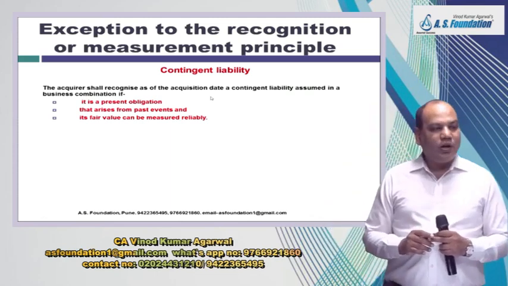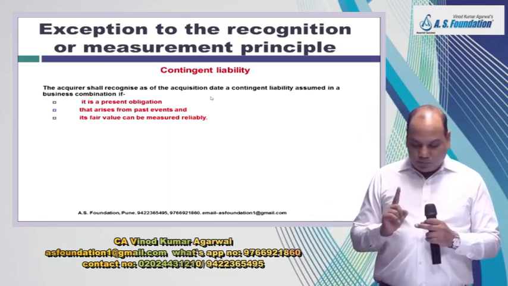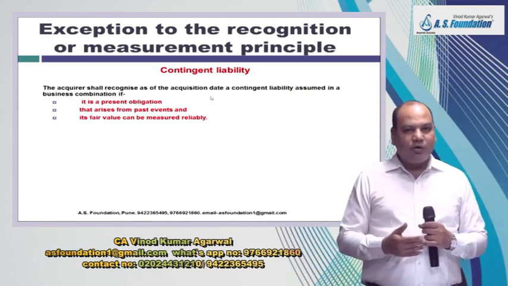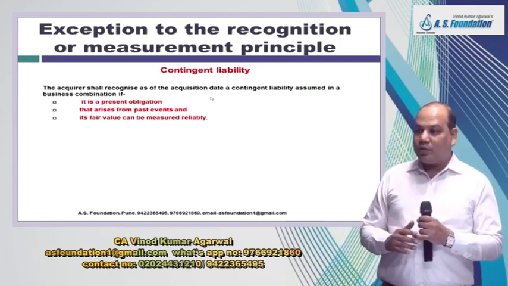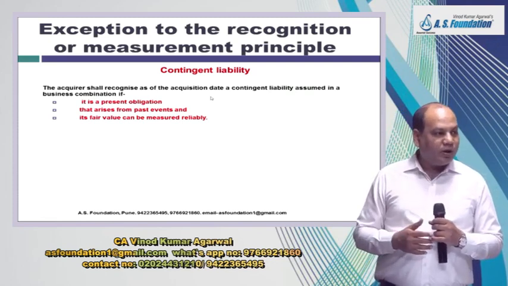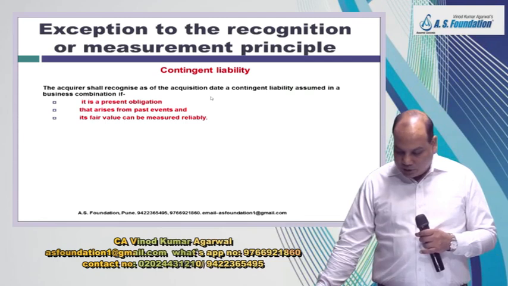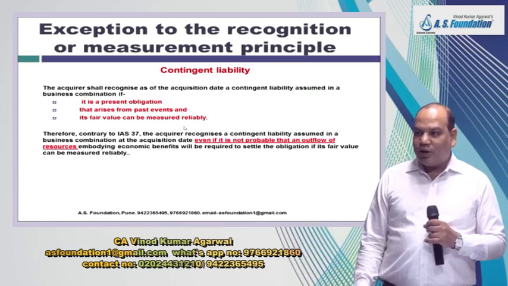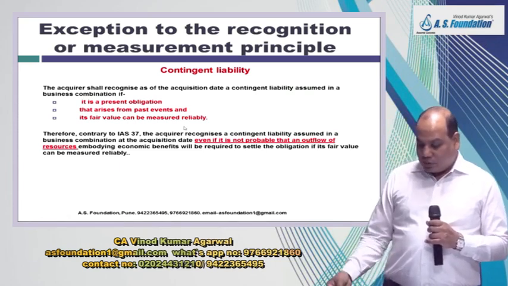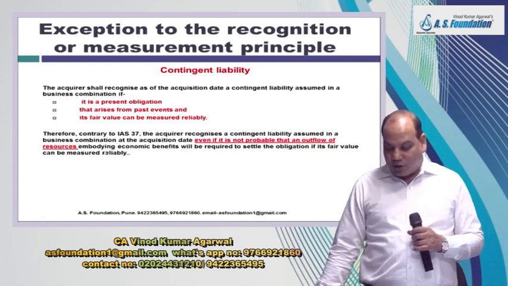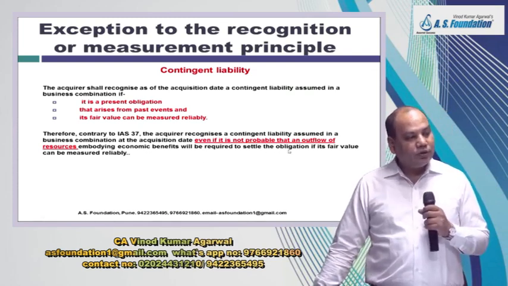So when will a contingent liability be recognized as per this standard? Present obligation means probability of the obligation existing on the acquisition date is more than 50%. Arises from past event and fair value can be measured reliably. If these three conditions are fulfilled, welcome. It will also get recognized as a liability, even if it is not probable that an outflow of resources embodying economic benefit will be required to settle the obligation.